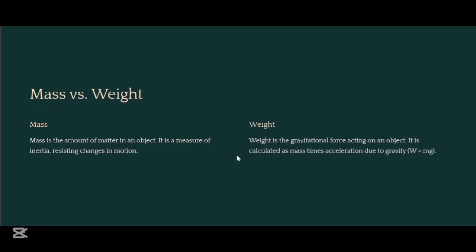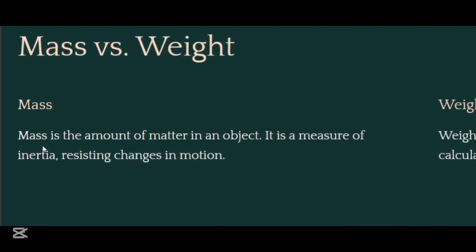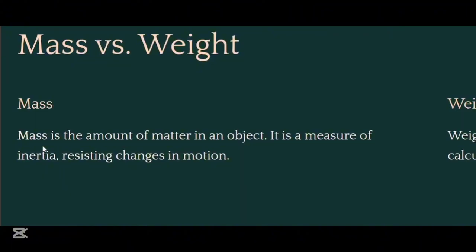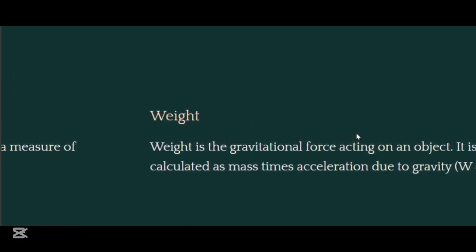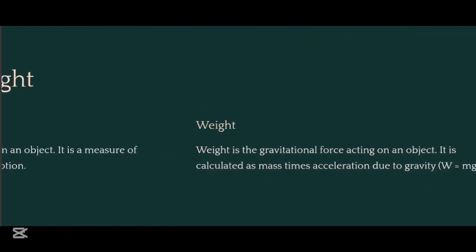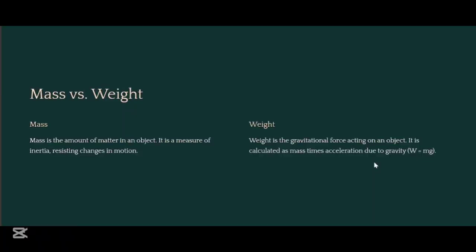Mass versus weight. Mass is the amount of matter in an object. It is a measure of inertia resisting changes in motion. Weight is the gravitational force acting on an object. It is calculated as mass times acceleration due to gravity, which can be written as W = mg.